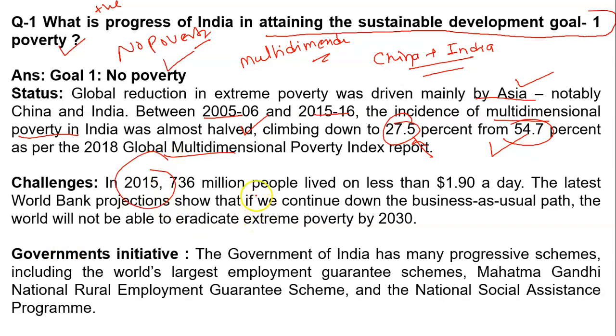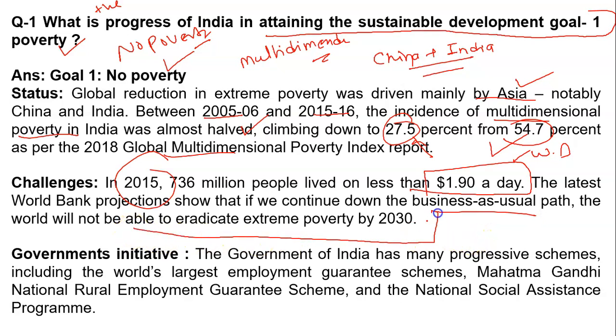In 2015, 736 million people lived on less than $1.90 a day, according to the World Bank. If we continue down the business as usual path, the world will not be able to eradicate extreme poverty. We will miss the target of no poverty by 2030, according to the World Bank, as we are doing business in this way.